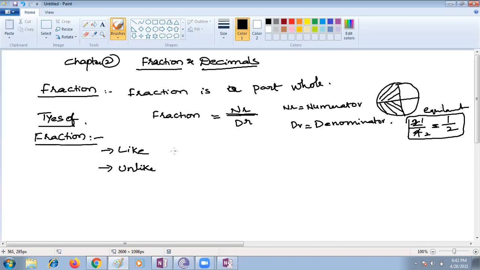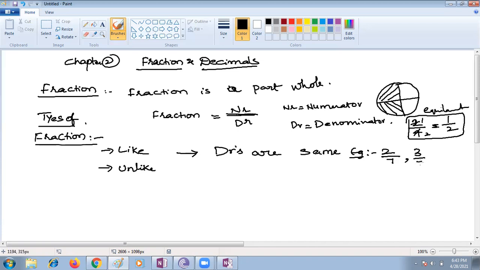Ma'am, when the numerator is less than the denominator. No, children. Like fractions are those whose denominators are the same. Ma'am, that's what I told. Yes, Pranav. Like fractions are fractions whose denominators are the same, and unlike fractions are those whose denominators are different.